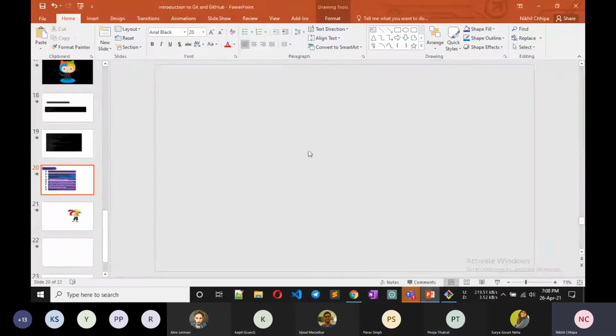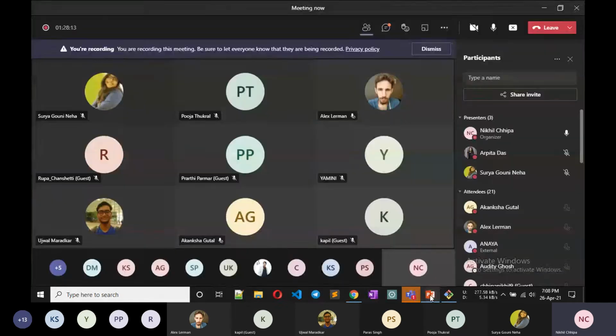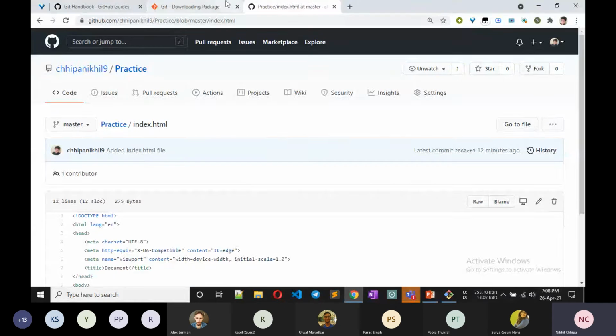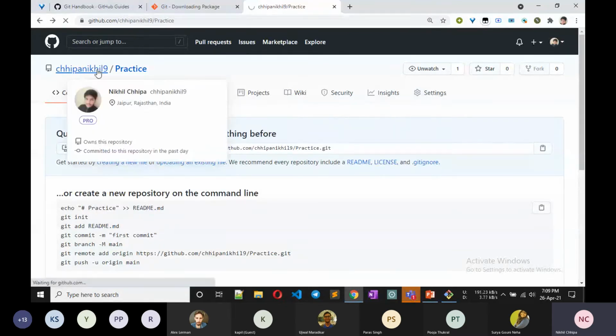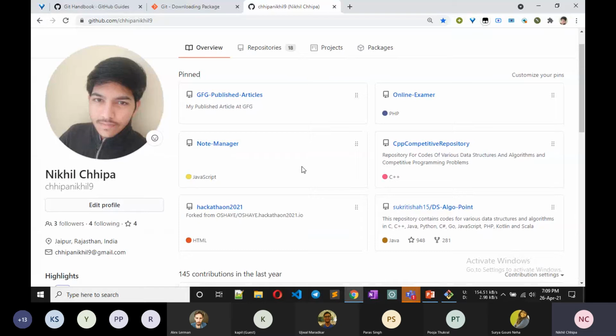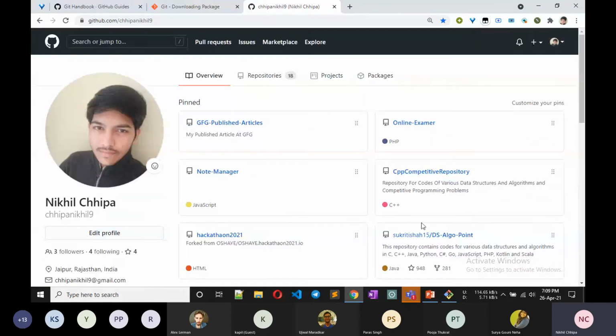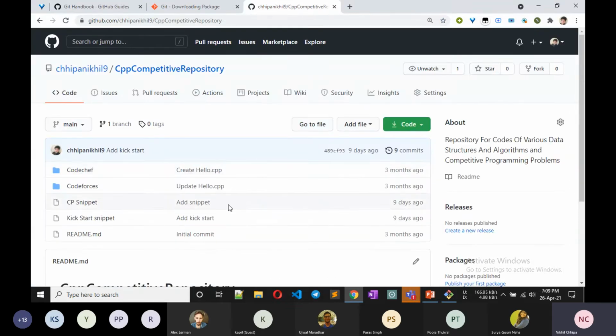So now I'll tell you about adding Git to an existing project. Okay, so first of all, we have to go to a repository. I'm going to my repository, because if anyone tells me their username, then I can show you how you can add their repository. Till now I showed mine also. So first of all, you go to the repository to which you want to add Git. Okay, so this is my repository.